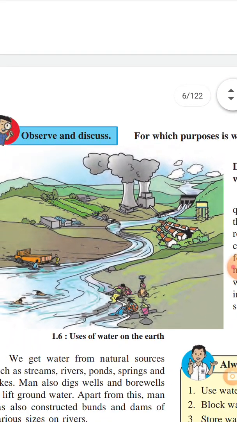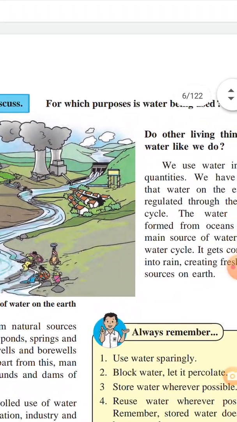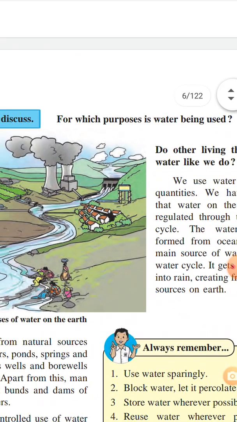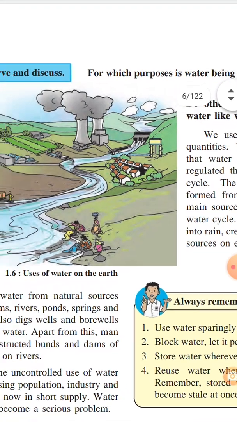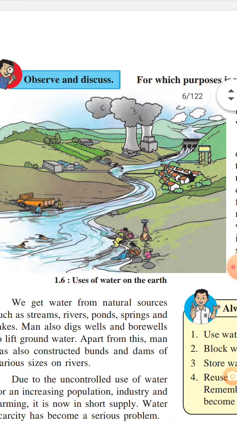Okay, then see on the next page, page number 5, for which purposes water is being used. Here it gives uses of water on earth, and in this picture various uses are shown.